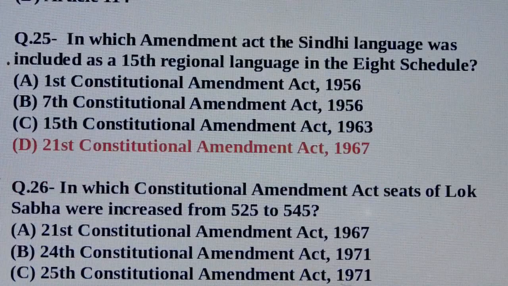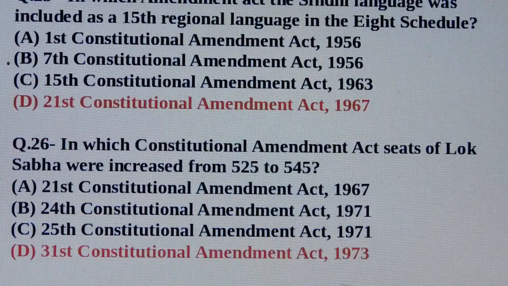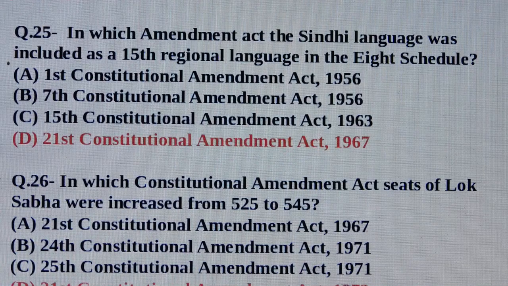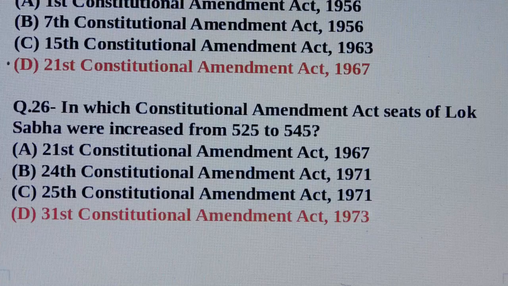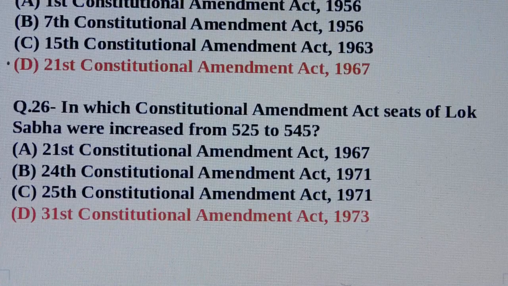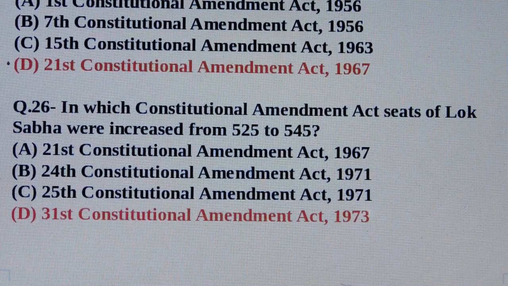Question number 25. In which amendment Act the Sindhi language was included as 15th regional language in the 8th schedule? Answer is option number D, 21st Constitutional Amendment Act 1967. Question number 26. In which Constitutional Amendment Act seats of Lok Sabha were increased from 525 to 545? Answer is option number D, 31st Constitutional Amendment Act 1973.